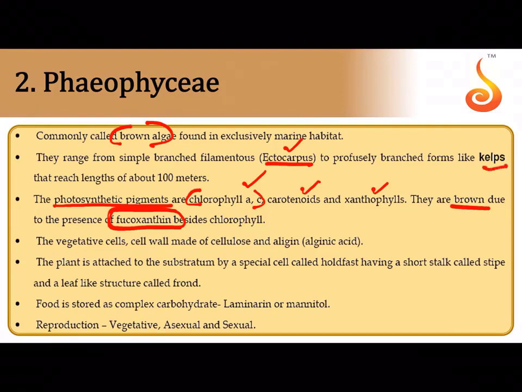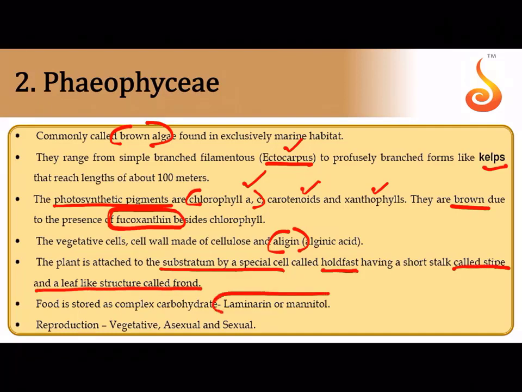And like I said, in case of green algae, the outer cell wall had pectin. In these cells, the outer cell wall will contain a hydrocolloid called algin. The plant is attached to a substratum. I had told you there is a holdfast, there is a stalk called stipe, and a leaf-like structure that is referred to as the frond. And the most important thing is the reserve food material is laminarin or mannitol.